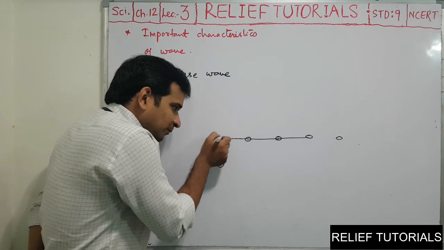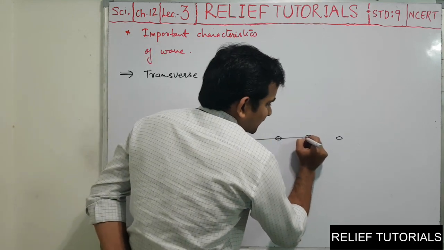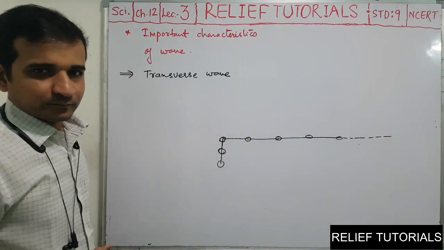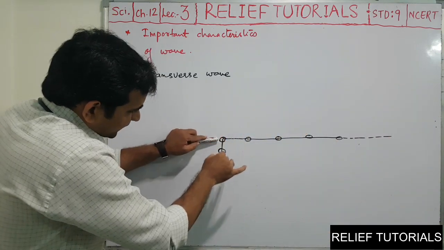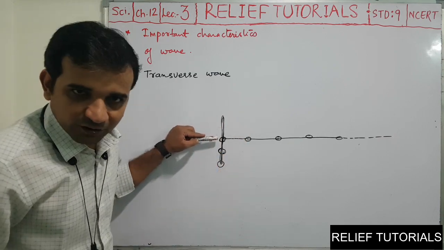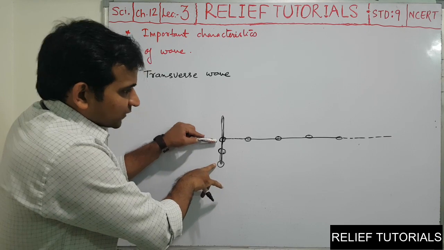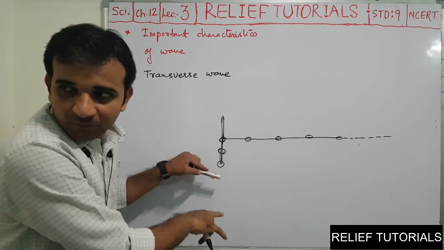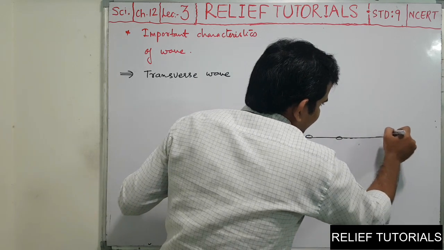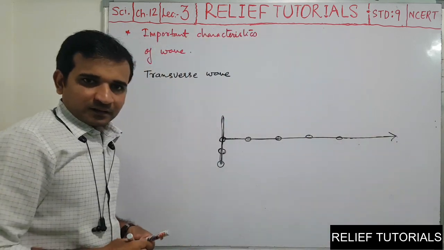So again the particle reaches up to this point, maybe mean, but the energy is going on. So when the particle is oscillating up and down from mean position, it goes downward, then upward, then downward, then upward, but at the same time, the energy goes always in the right hand side direction.